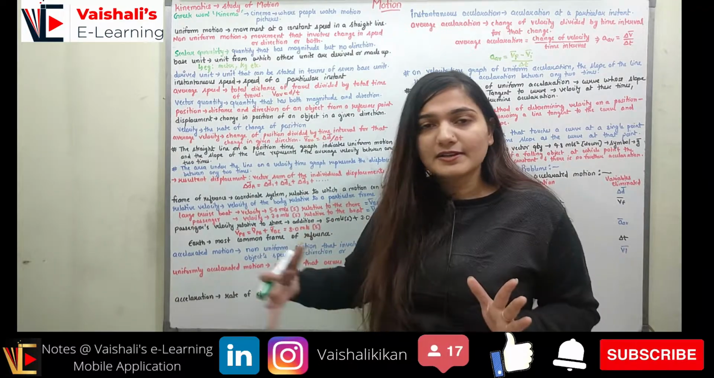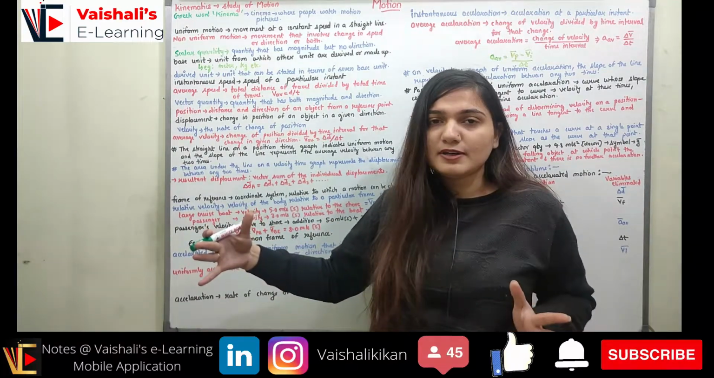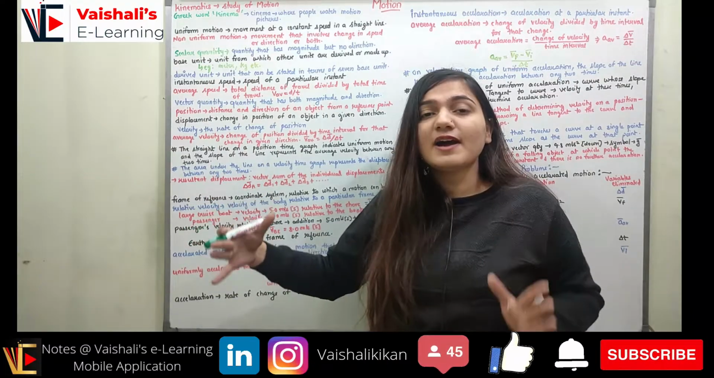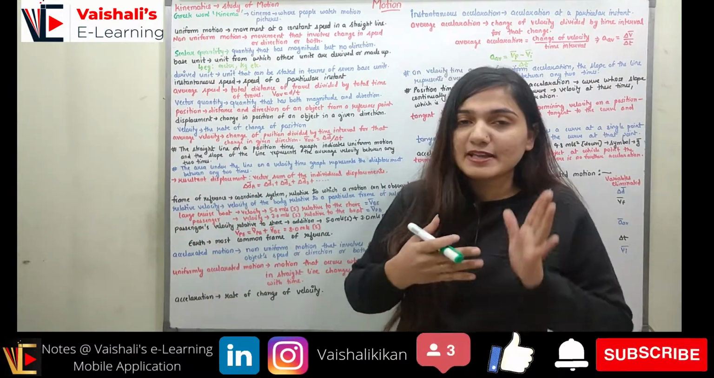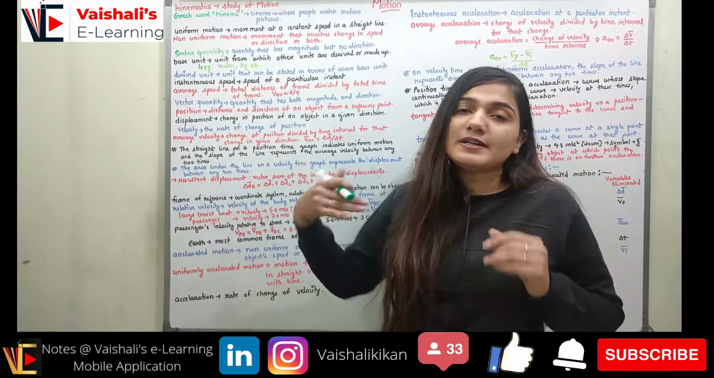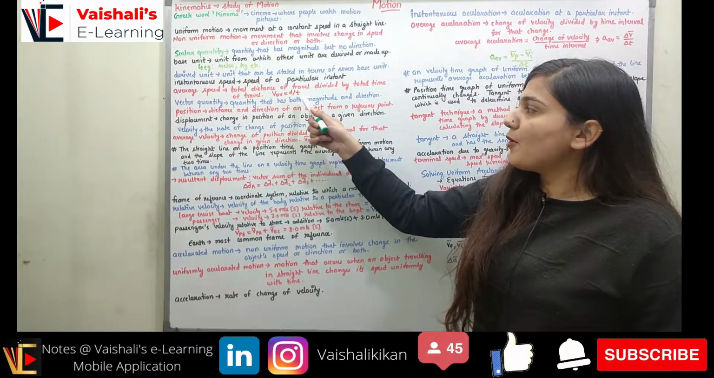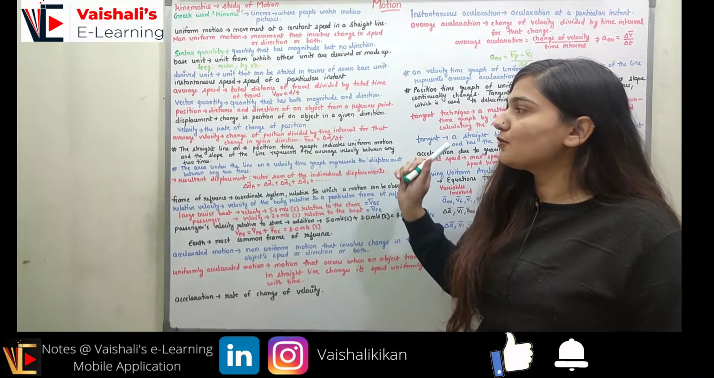So if I travel from a particular point to another, the total distance between these two points divided by the total time I am taking from this point to this point is the average speed. So V average is represented as d upon t. D is the total distance, t is the total time.